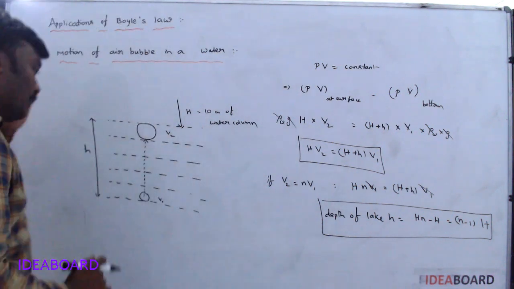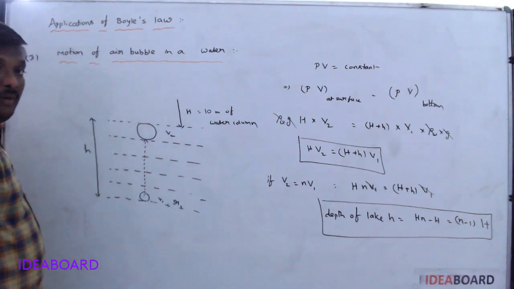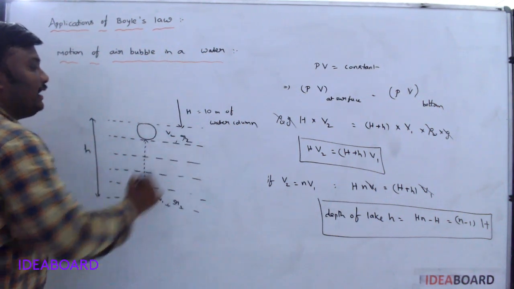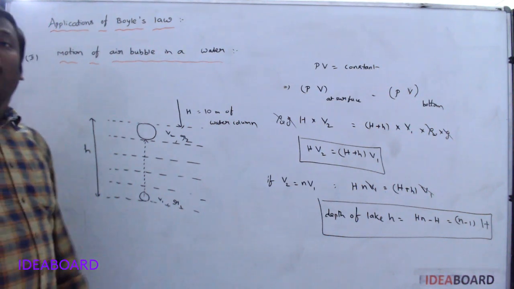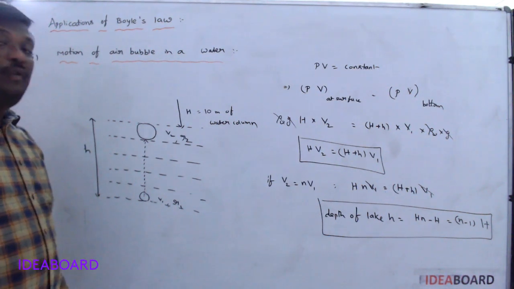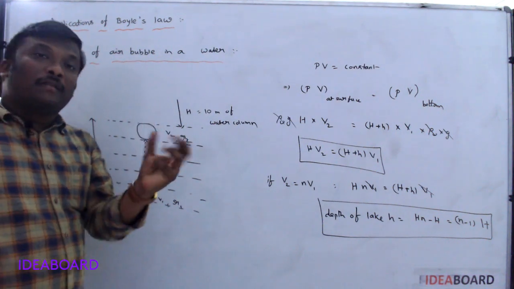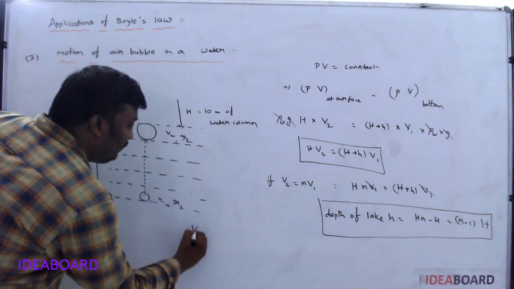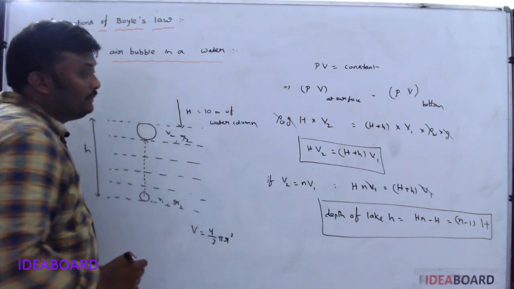Suppose they said the radius of the air bubble is R1 and radius of the air bubble after reaching the surface is R2, then what is the formula? We know the air bubble is in the form of a sphere. For a sphere, what is the formula for volume? 4/3 pi r cube.